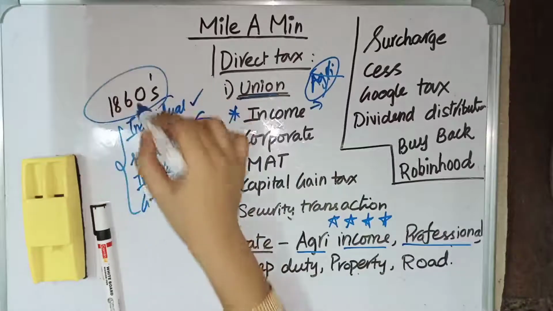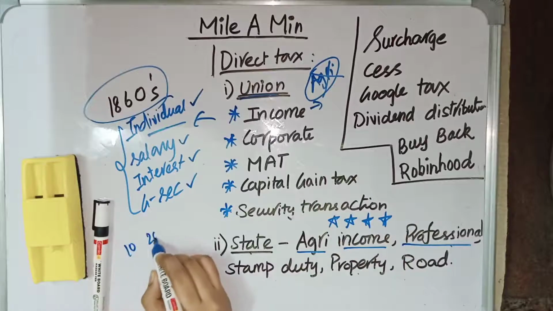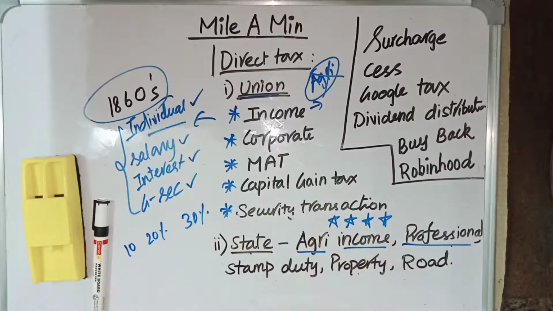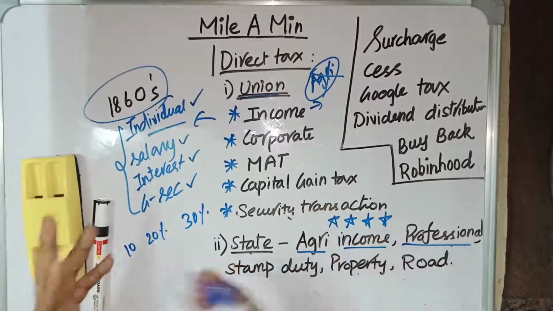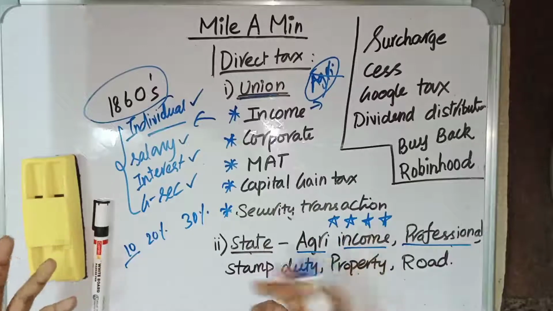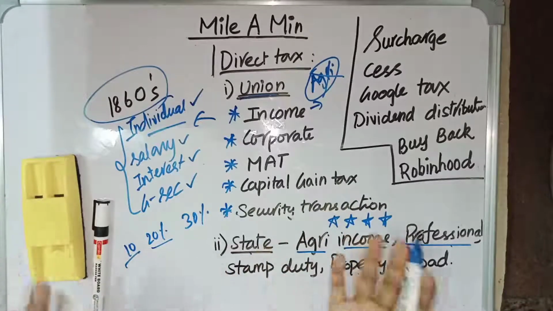And it was imposed in the 1860s. There will be a tax slab, say 10%, 20%, 30%. Based on your income, the tax slab may vary. If you are earning less than 10,000, say, you might be around 10%. If you are earning 20 to 30,000, you might be falling under this category. Based on your income, your tax slab may vary.